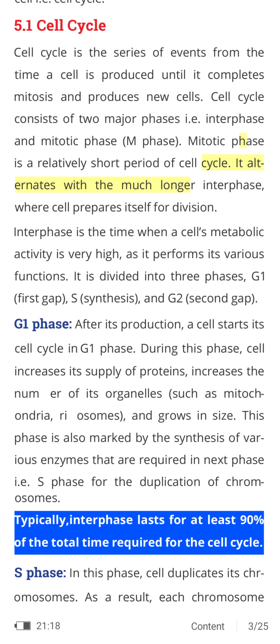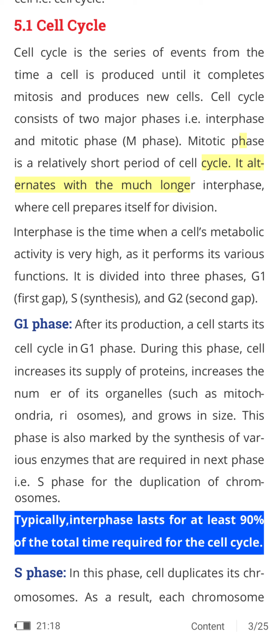So the cell cycle is the series of events from the time a cell is produced until it completes mitosis and produces new cells. This series of events is basically called the cell cycle, from when the cell is produced until it completes mitosis and produces new cells. So the process of reproduction occurs, and the cycle of reproduction is called the cell cycle.